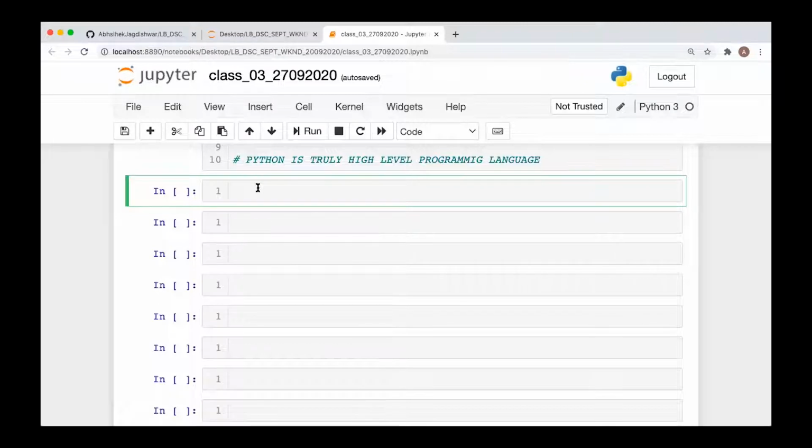So a person who is comfortable in C will prefer to write the code in C. That's fine for him, but not for a person from a non-programming background. If you ask him to do these things in C, it's not the preferred one. Probably he would go with Python.